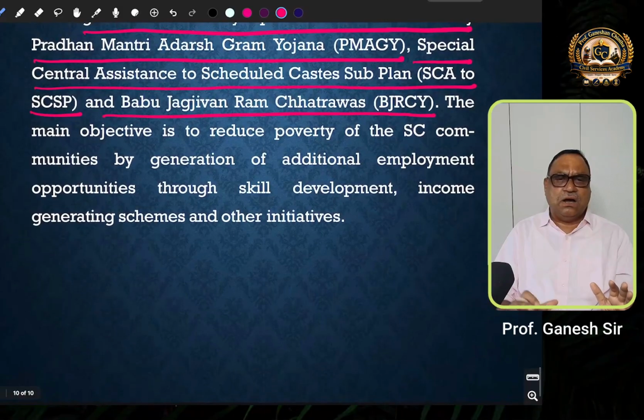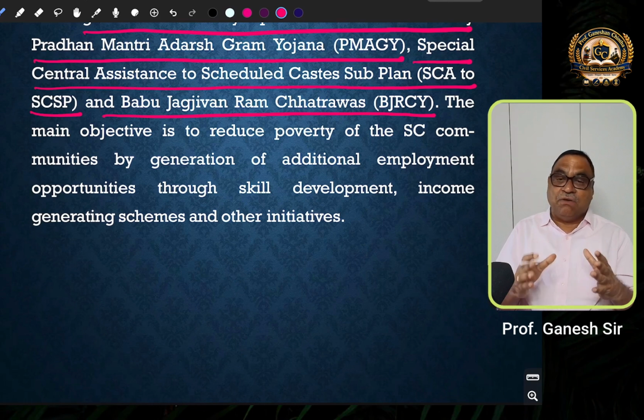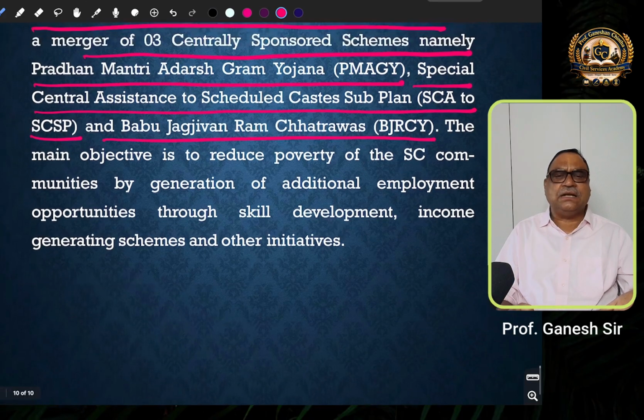The main objective is to reduce poverty of the scheduled caste communities by generation of additional employment opportunities through skill development, income generating schemes, and other initiatives.